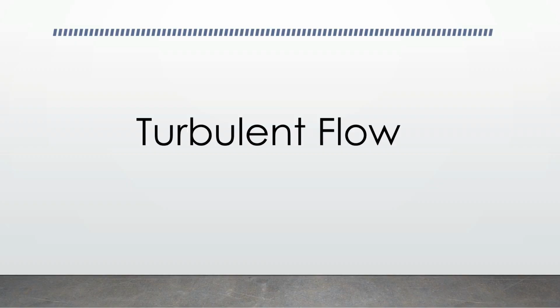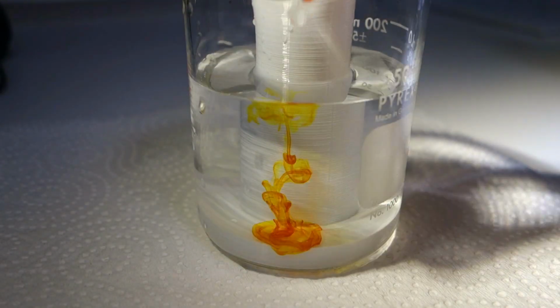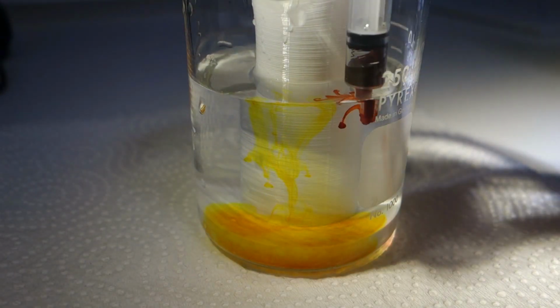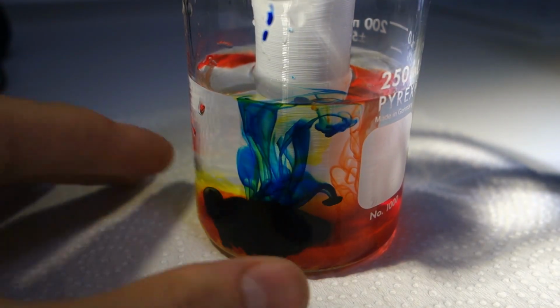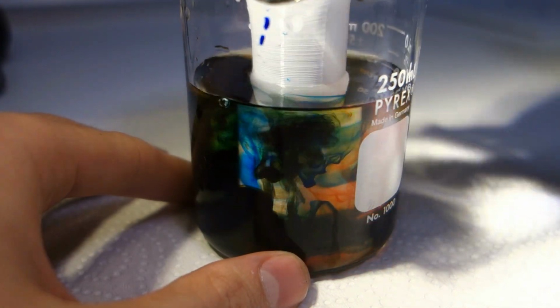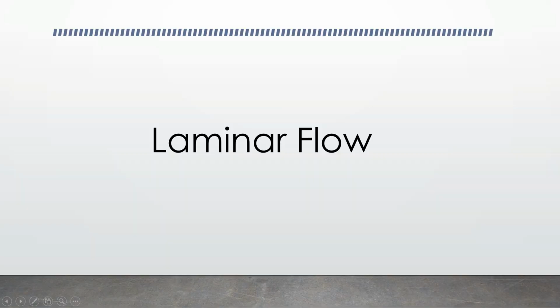When you think mixing, you're probably thinking of turbulent flow. Turbulent flow is a sort of chaotic motion. You can see that the dye is moving randomly throughout the beaker, and you're probably thinking, there's no way you could separate the dye from the water. And you would be right. The entropy of the system has increased too much, and therefore you cannot reverse the process of adding the dye to the water. However, there is another way that fluids move.